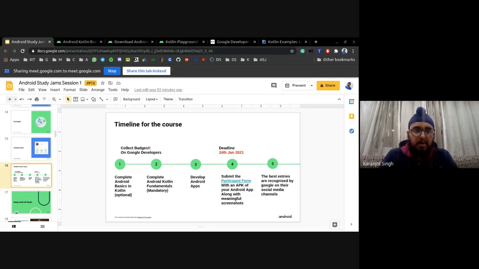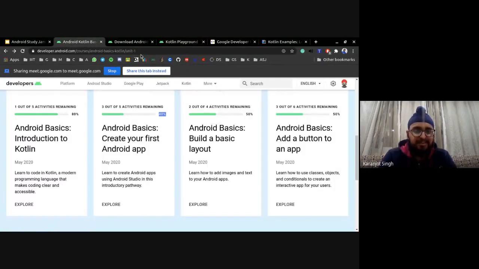No, no. It is an official Android certificate. I can share it with you a little later. I'll have to access it. It is an official Android certificate, and it will have a mark of my facilitatorship also. I'll be signing it, but it is an officially recognized certificate from Android. The courses are also done by Android. If you can see the domain, it's Android Developers, right? So everything is official, and it's free of cost.